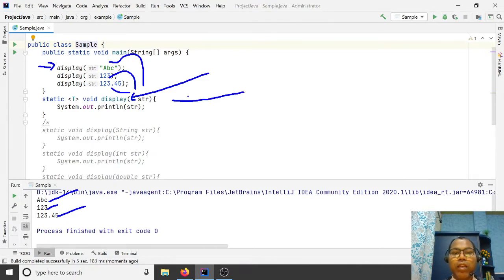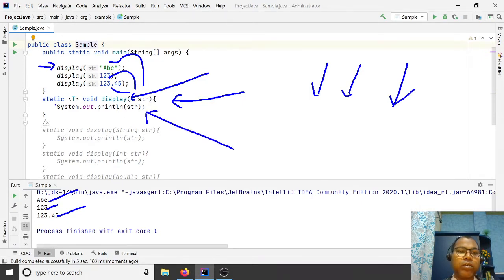So this is the help generics provide: they help us write a method, class or interface that is more generic with respect to data type. Any data type you can pass when your business logic is the same. Here the business logic is only displaying the number. What kind of data type doesn't matter here. In that place you can use generics.